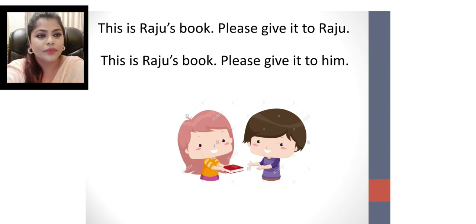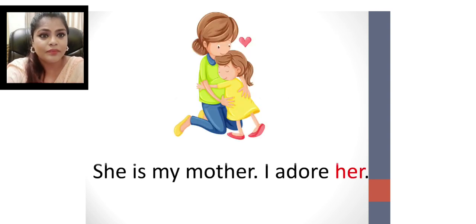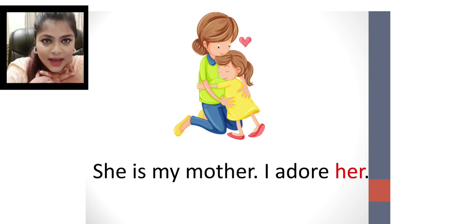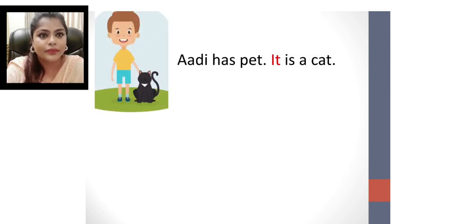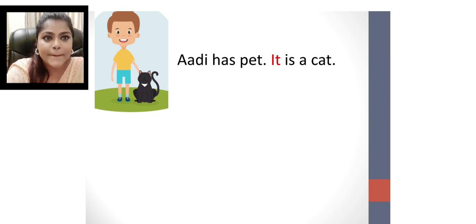This is a very cute picture. She is my mother. I adore her. Instead of mother, we will use her. She is my mother. I adore her. Next example. Adi has a pet. It is a cat. So instead of pet, we will write it. It is a cat.